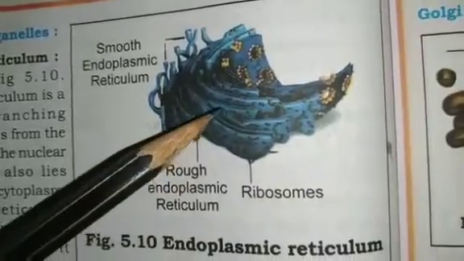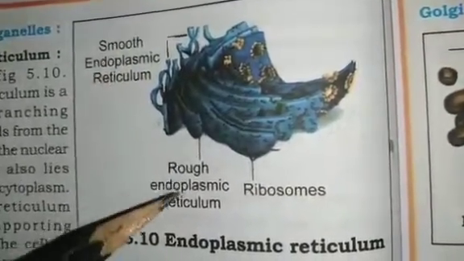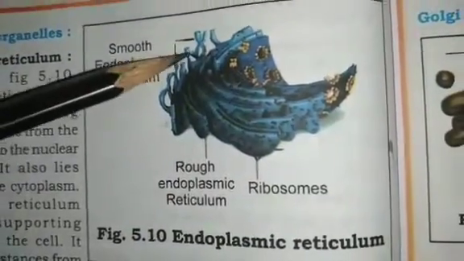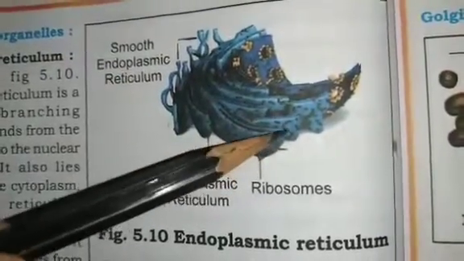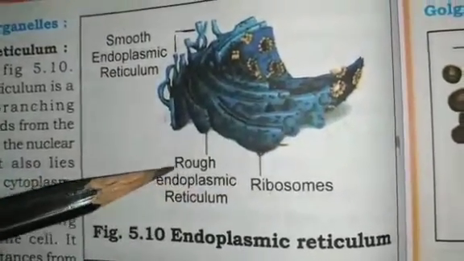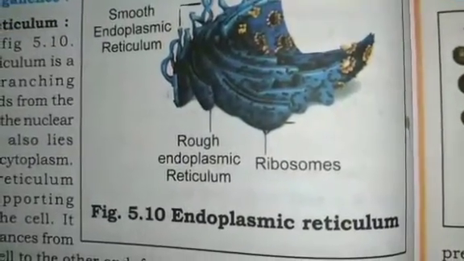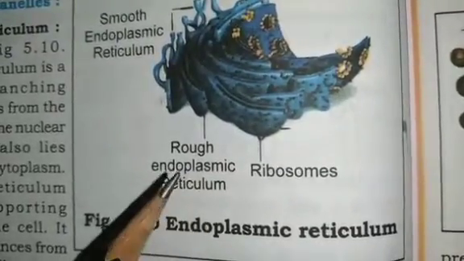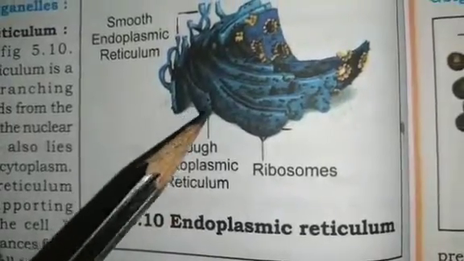There are actually two types of endoplasmic reticulum: smooth endoplasmic reticulum and rough endoplasmic reticulum. What you are seeing here is smooth. Here you can see a rough endoplasmic reticulum. The difference between them is that in rough endoplasmic reticulum there is a presence of ribosomes on the surface of the membrane.